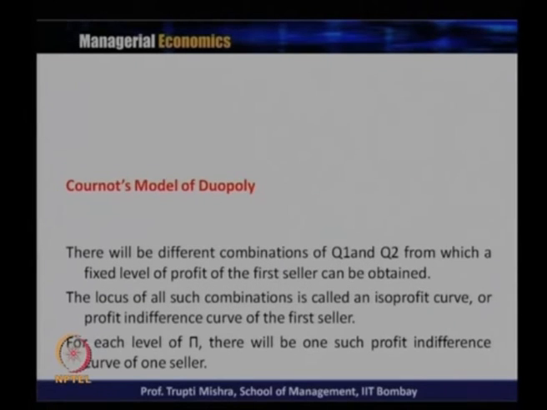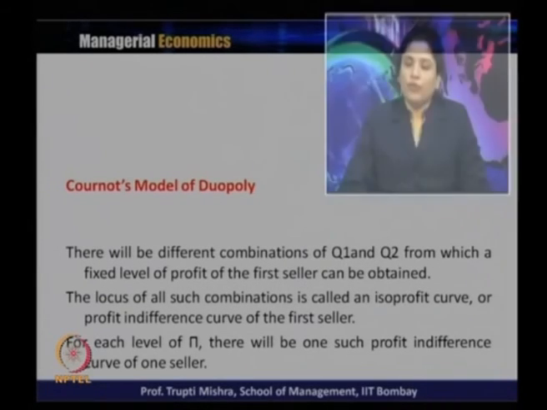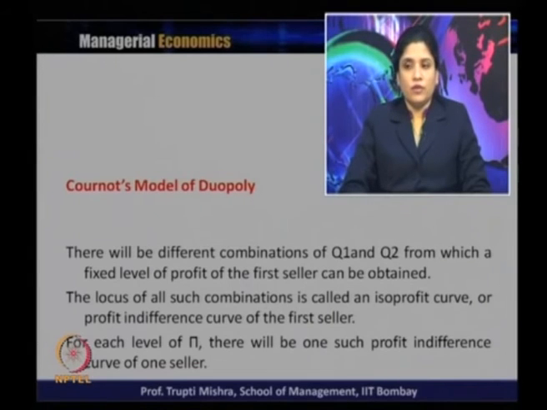There will be different combinations of this Q1 and Q2 from which a fixed level of profit of the first seller can be obtained. You get different combinations of this Q1 and Q2. The locus of all such combinations is called the isoprofit curve, or the profit indifference curve, for the first seller. So, the locus of all such combinations of Q1 and Q2 where the fixed level of profit will come combinedly leads to an isoprofit curve for the first seller, or the first firm, or the first duopolist.